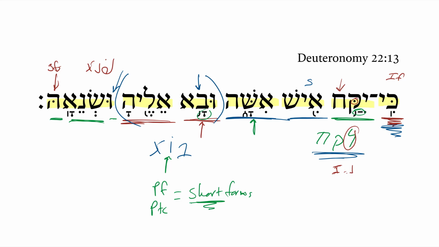Now we're going to look at this a little bit further. We're going to get the apodosis at the end of this conditional clause in verse 15, so we've got to build the situation a little bit more, but so far a man has a wife, he has entered to her in physical intimacy, and yet he hates her. Now we're going to see in the next verse the reason why he hates her, namely he has not found evidence of virginity in her. So I don't think we should take hatred here as just a fickle disapproval. There's going to be a reason for it, although the word to hate is indeed used here.